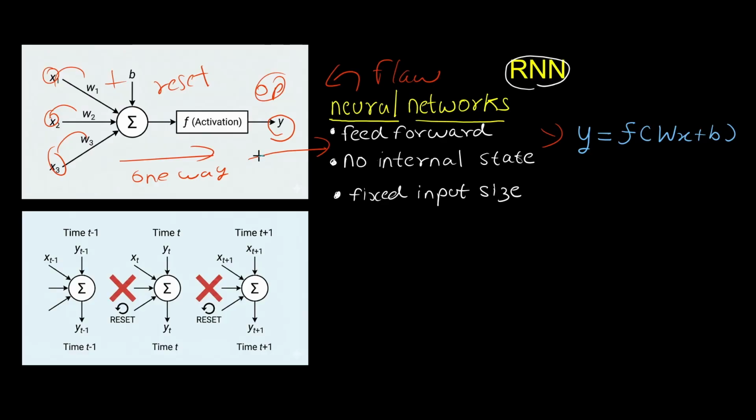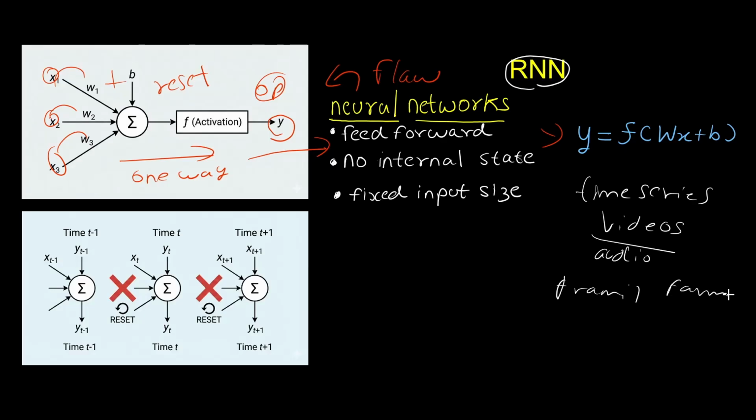As a result, if we have sequential data, for example time series like the stock market, or video frames, or audio, the order cannot be changed. These are sequential data. If we take the example of videos, frame 1 is related to frame 2. Each frame is related. But if the neuron resets every time, this information is not retained.